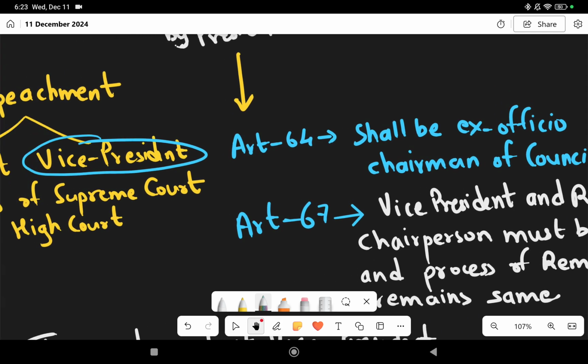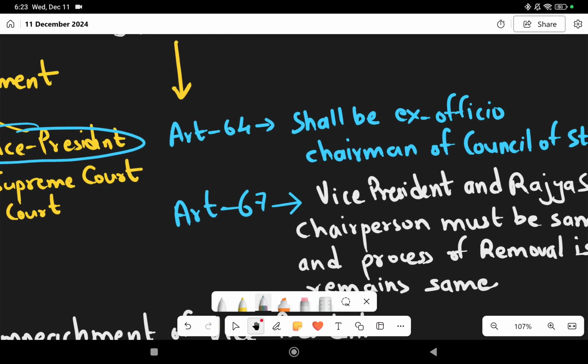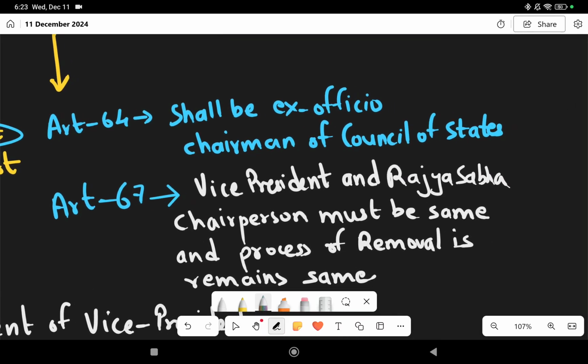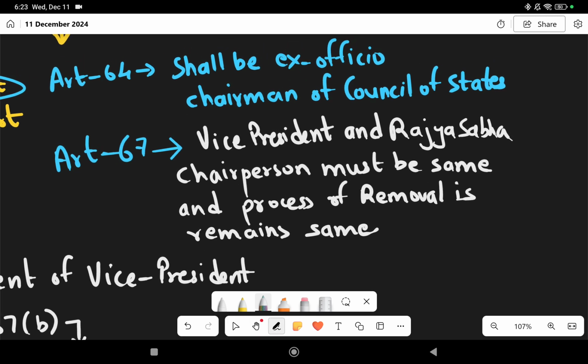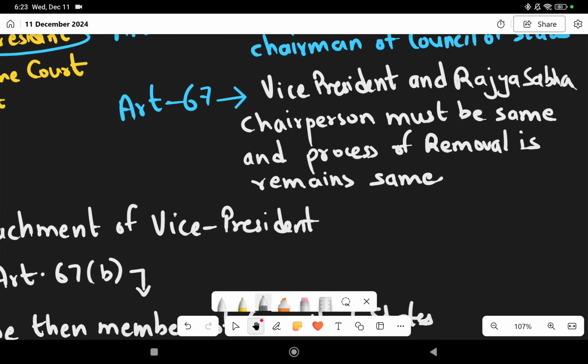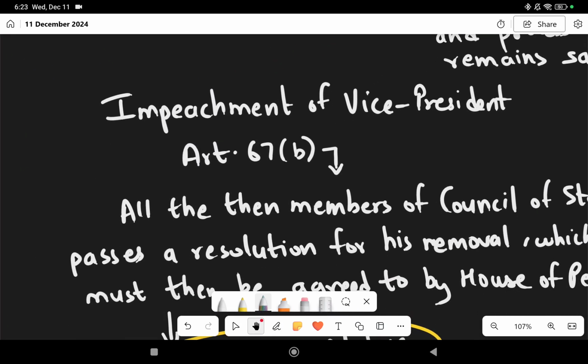Article 64 says that there shall be an ex officio chairman of the Council of States. That means Article 64 says that India should have a person named vice president, and this vice president is also called the ex officio chairman of Rajya Sabha. Rajya Sabha is referred to as the Council of States. Article 67 says that the vice president and Rajya Sabha chairperson must be the same and the process of removal remains the same. So let us try to understand the impeachment of the vice president now.